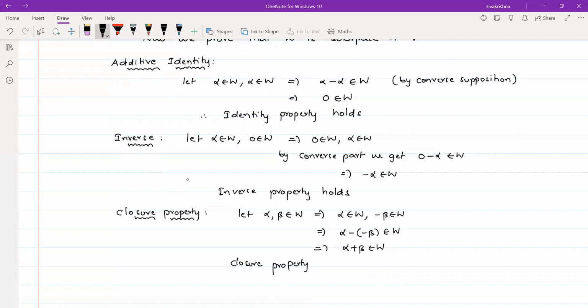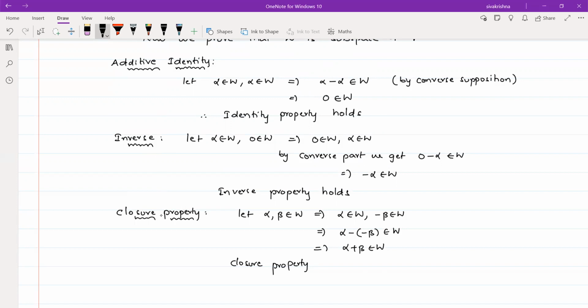While proving the inverse property, we don't know whether 0 belongs to W or not, so first we proved the identity property. With the help of the identity property, I proved the inverse property, and with the help of the inverse property, I proved the closure property. So here the conditions are not in order.